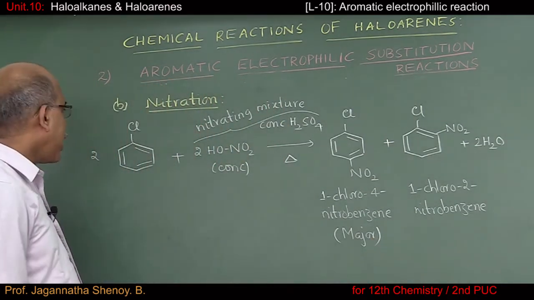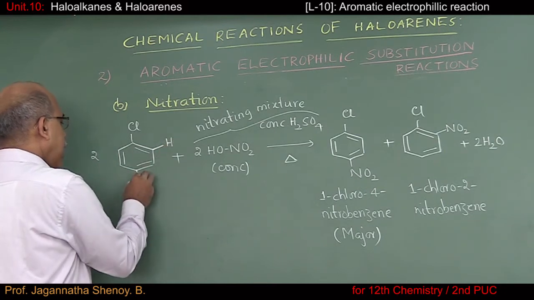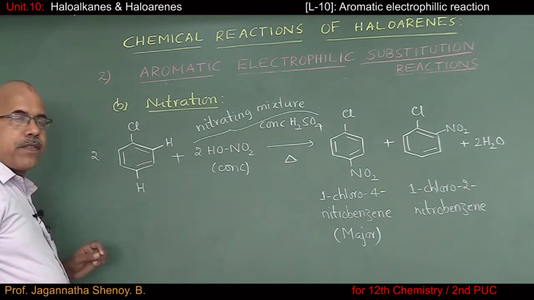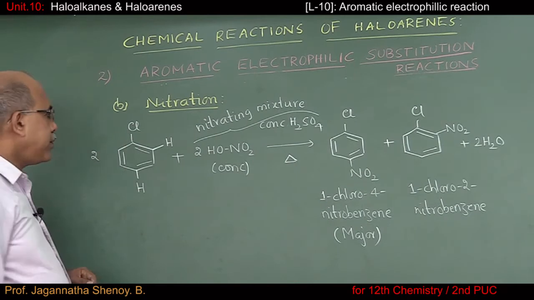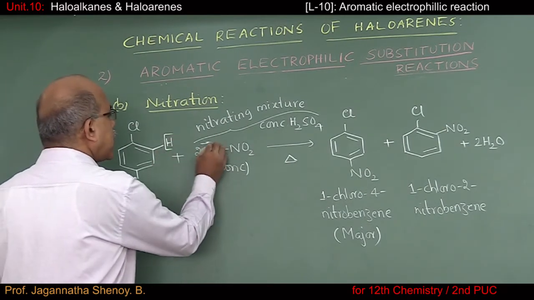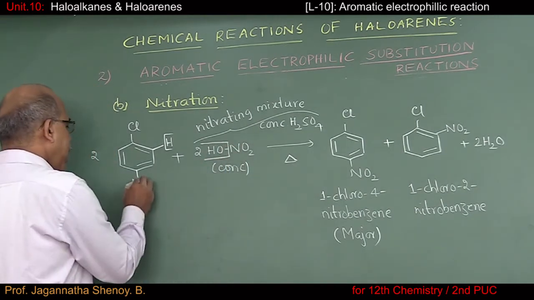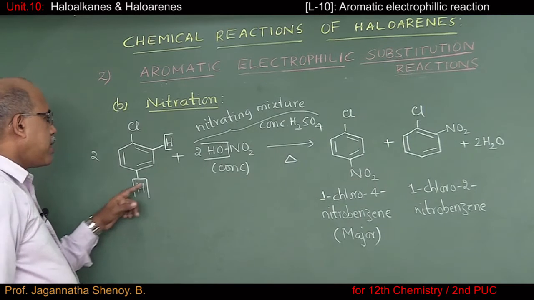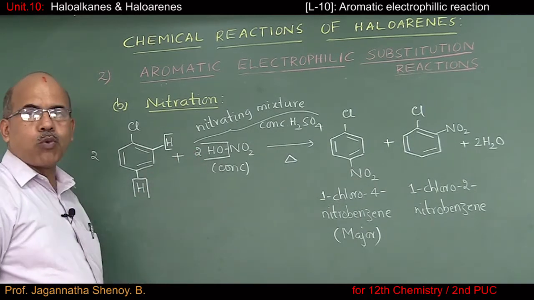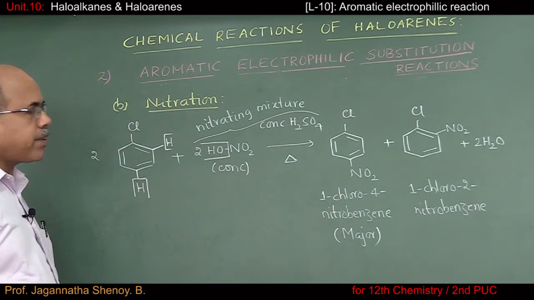How do I show the reaction? Just like in the previous case, I'll consider hydrogen atoms at ortho and para position. So from here hydrogen will go, from nitric acid OH minus will go. So here again hydrogen will go in the form of H plus. Here again one more OH minus will go. So we have to get 2 molecules of water.